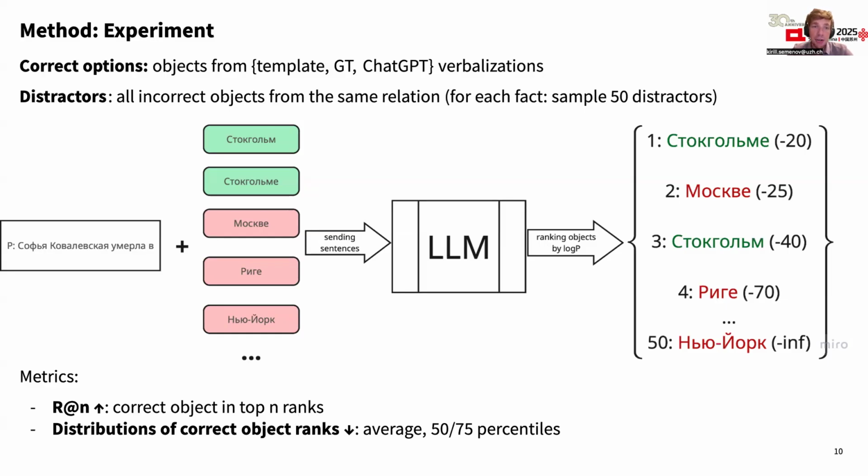And here the higher is better, but we're also interested to see the broader trends in the correct object distributions. And for that, we compute average and percentiles. In that case, lower is better because first rank is the best option.